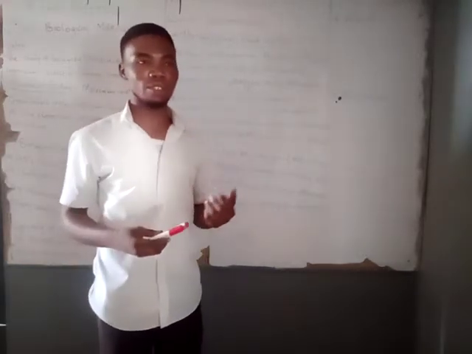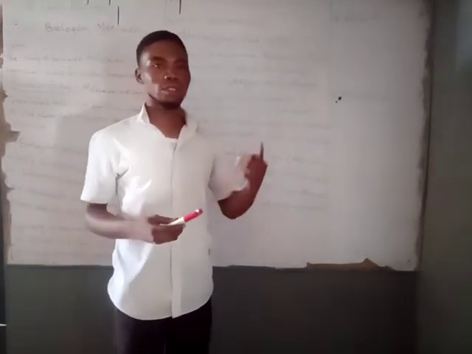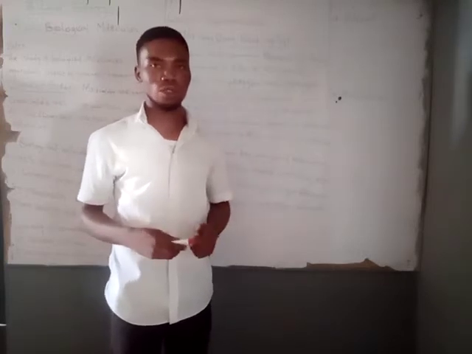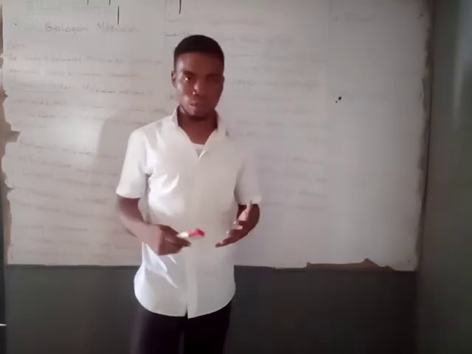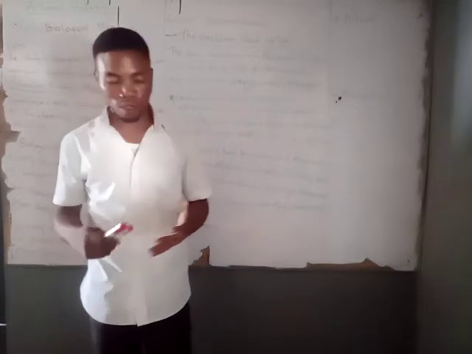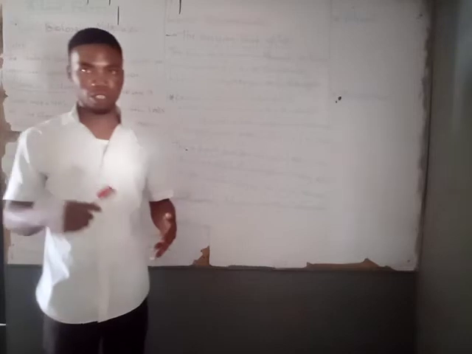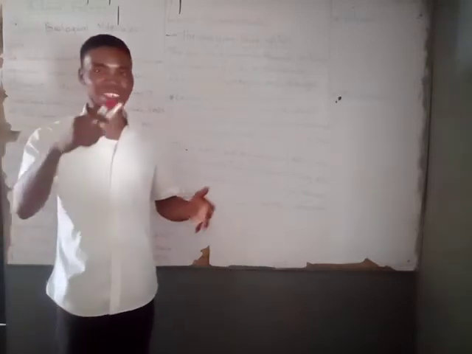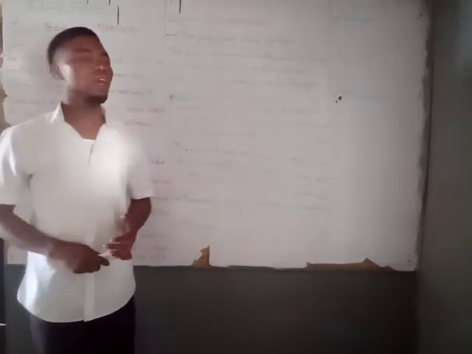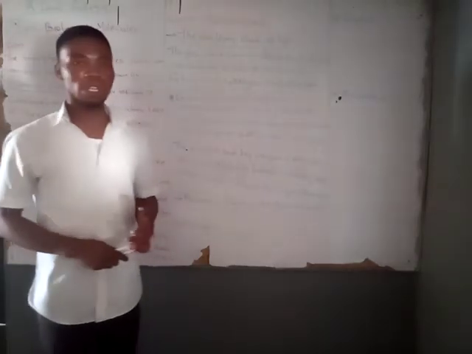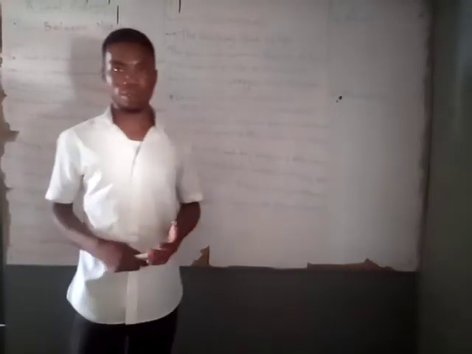Now, in the first video, we talked about 6 levels of organization. We talked about the chemical level, the cellular level, the tissue level, the organ level, and then the organ system level, and lastly the organismic level. That is where we have the organisms.